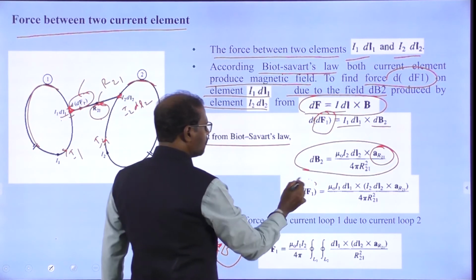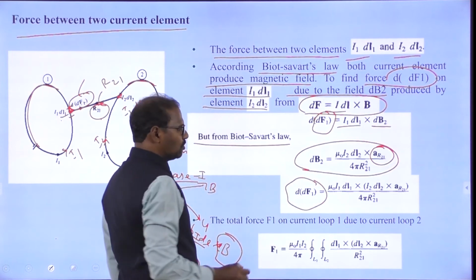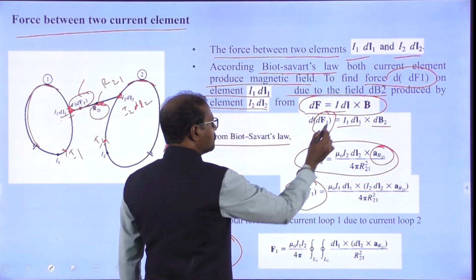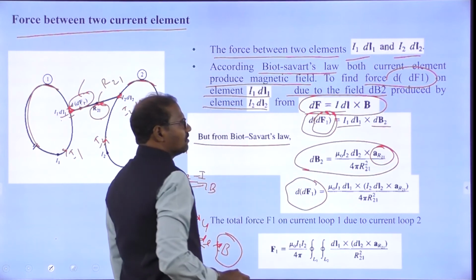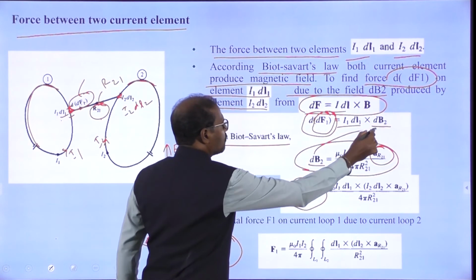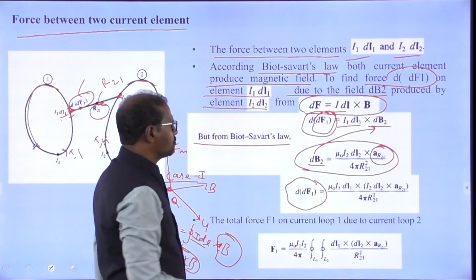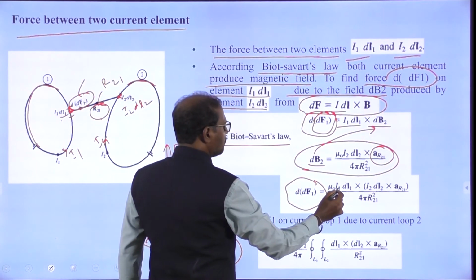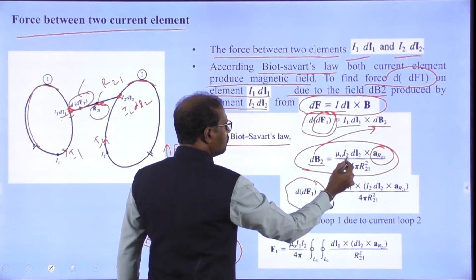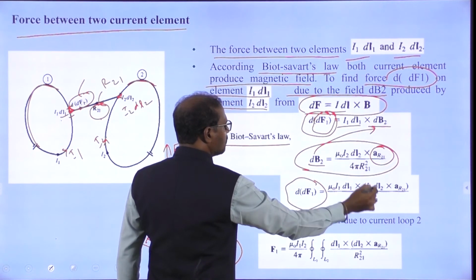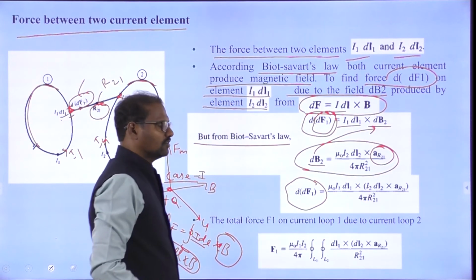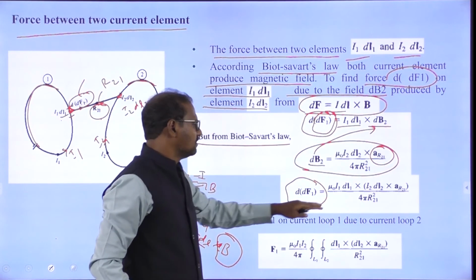So for the differential force, I use mu naught I1 dl1 and substitute dB2 over there: mu naught I1 dl1 cross mu I2 dl2 by r21, divided by 4 pi r squared.